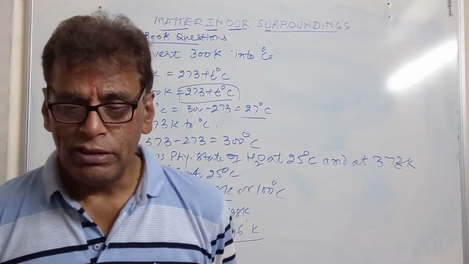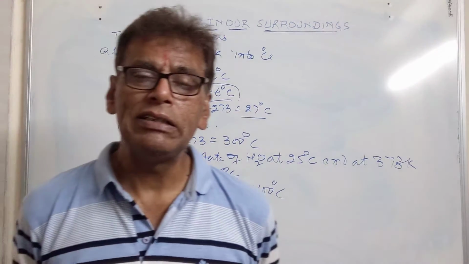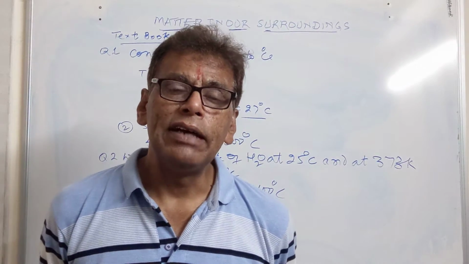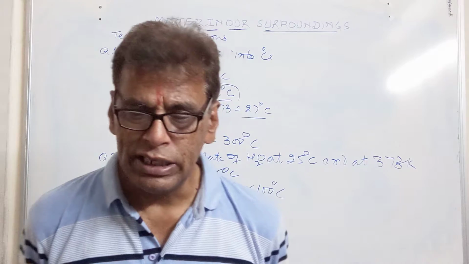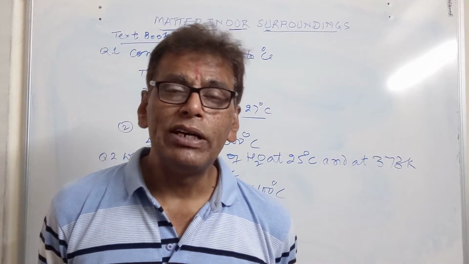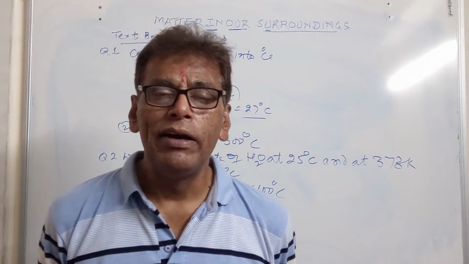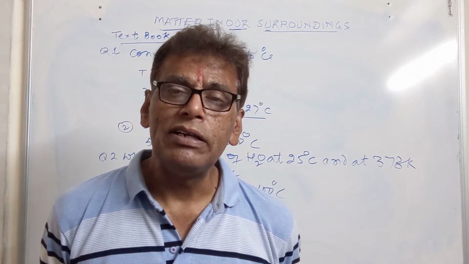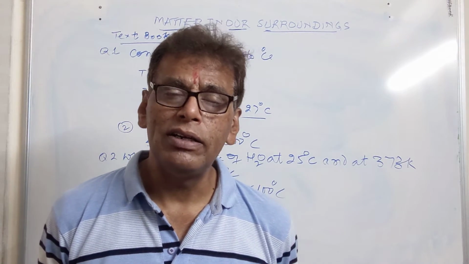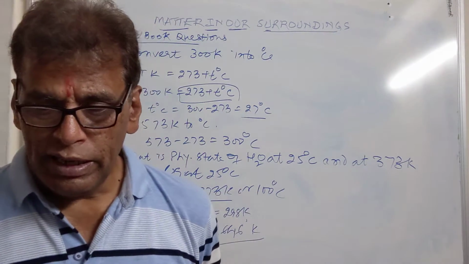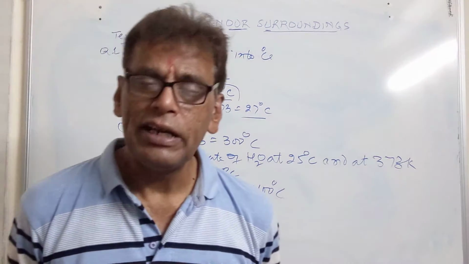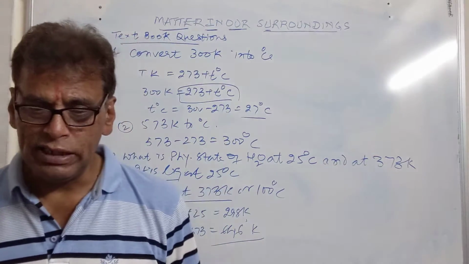Now, what is the physical state of water at 25 degrees centigrade? We say it is in the liquid state. Up to 100 degrees centigrade, it will remain in the liquid state, 0 to 100. At 0 degrees centigrade, it becomes solid, and at 373 Kelvin or 100 degrees centigrade, it will change into the vapor or gaseous state, as steam.